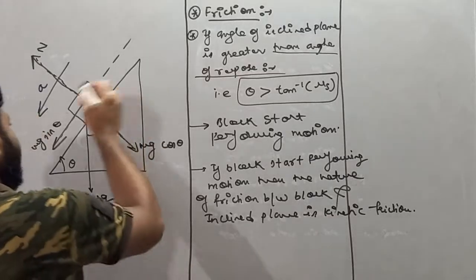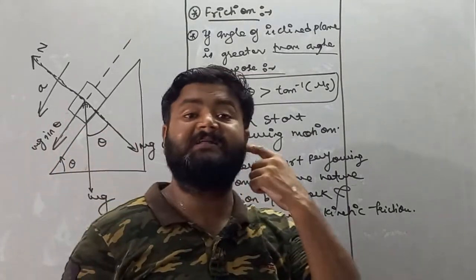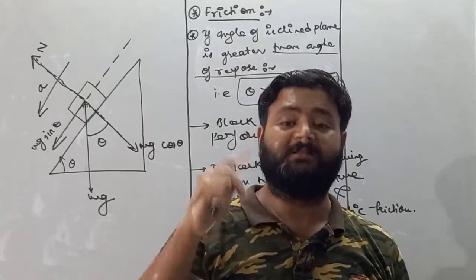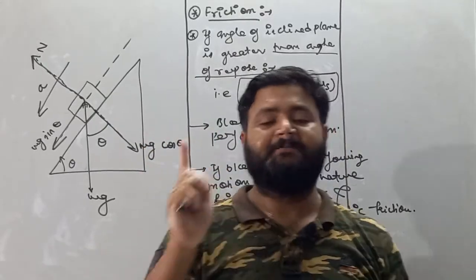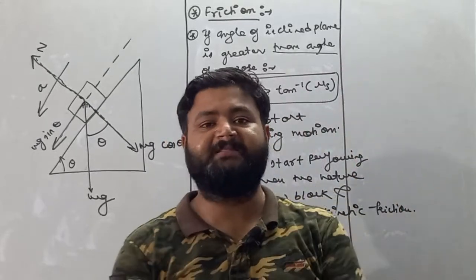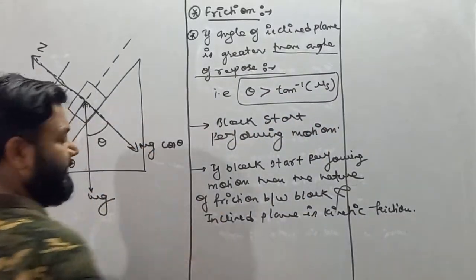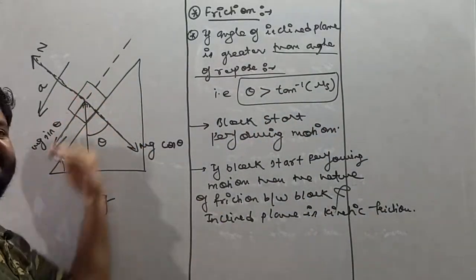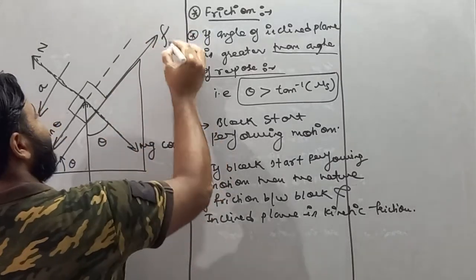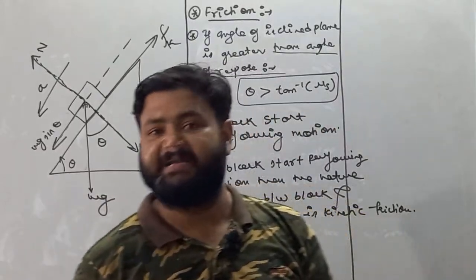Moving forward, if this block is moving downward, then we know that now the nature of friction applied by the inclined plane on the block is kinetic, because if a body is moving, then the friction between the surface and body is kinetic friction, and if motion is in this direction, then friction, it is but obvious, is in this direction, and the nature of friction, my dear student, remember, is kinetic friction.